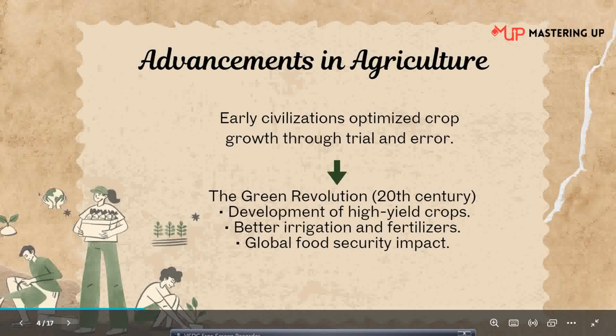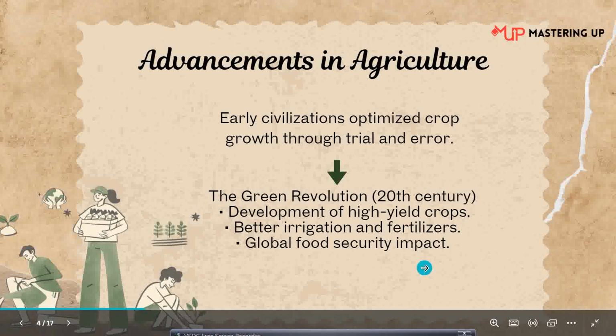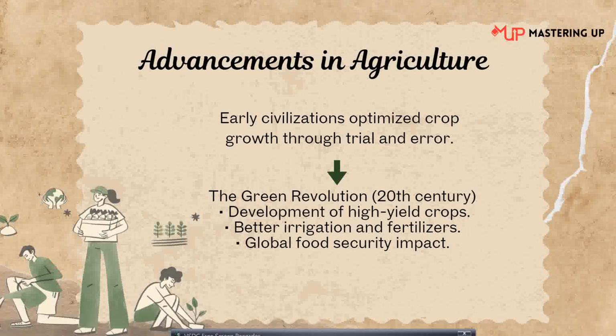So we have to thank those people who tried this trial and error method, and from that we have come to this. From the earlier civilization, the trial and error method, the continuous, long process, we have now reached a revolution, that is the green revolution. Here the development of high yielding crops, better irrigation and fertilizers, global food security impact, everything happened.